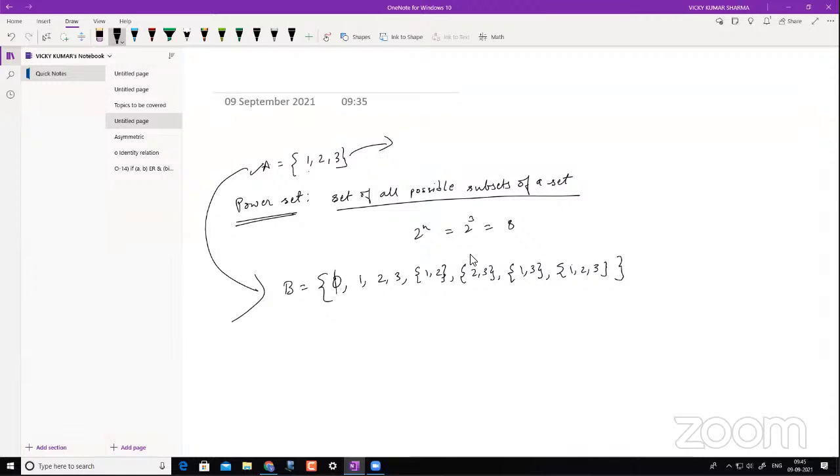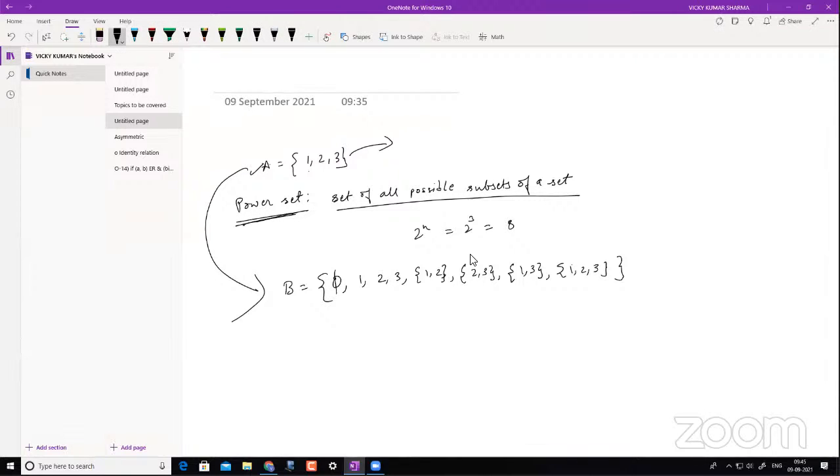Now what will be the first possible subset of this? If I create another set, let's say B, and I write just the element 1 here, is B a subset of A? The answer is yes. Likewise, how many such sets can we create? I can have another set {1, 2}, another set {1, 3}, {1, 2, 3}, and so on. I can even have a collection like {1, {1, 2}}. So how many subsets can we create? That is what is called the power set. A set which contains all possible subsets of a set is a power set.